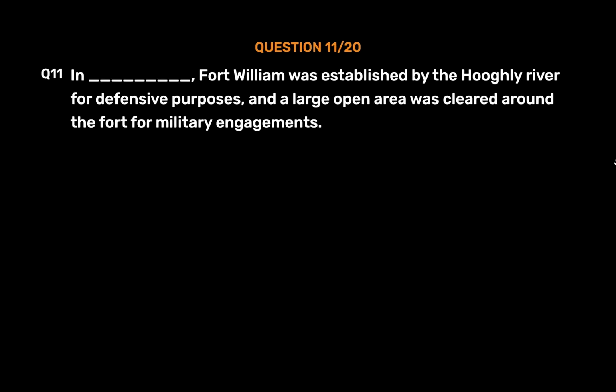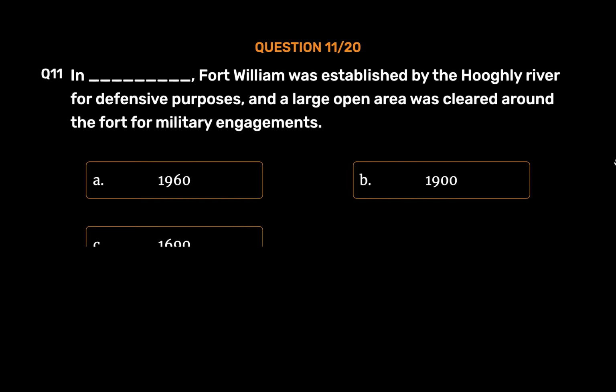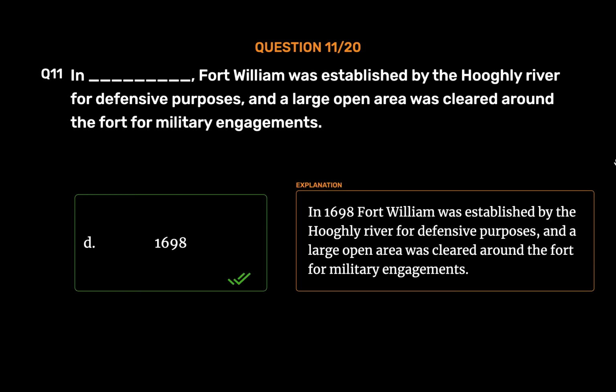Question number 11. In _ Fort William was established by the Hooghly River for defensive purposes, and a large open area was cleared around the fort for military engagements. Option A. 1960. Option B. 1900. Option C. 1690. Option D. 1698. The correct answer is Option D. 1698. In 1698, Fort William was established by the Hooghly River for defensive purposes, and a large open area was cleared around the fort for military engagements.